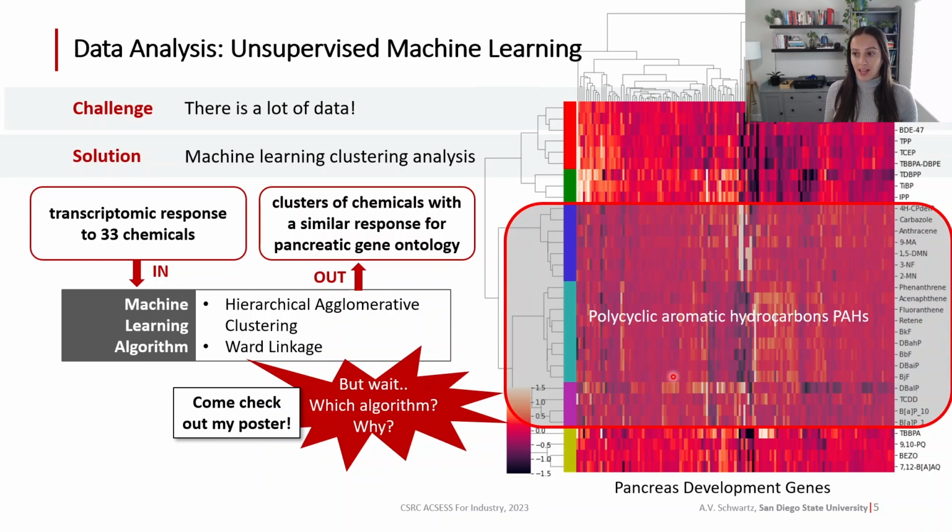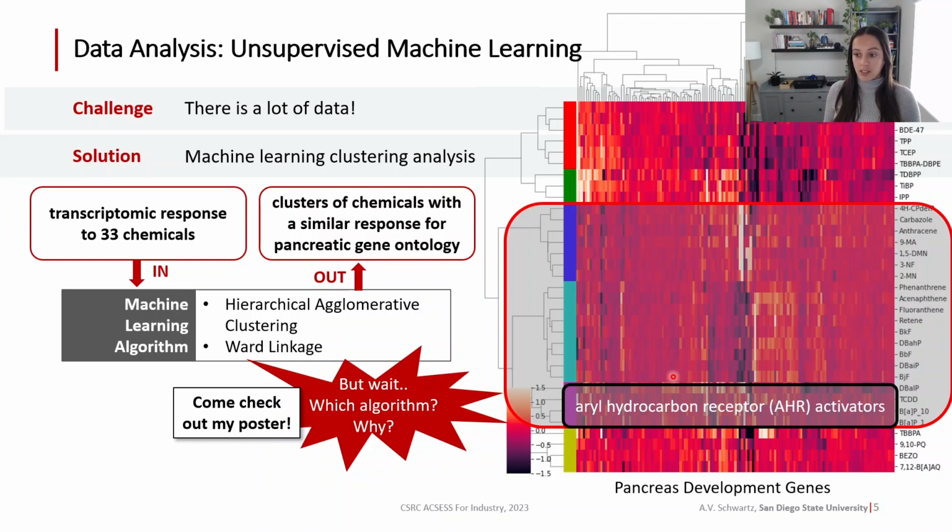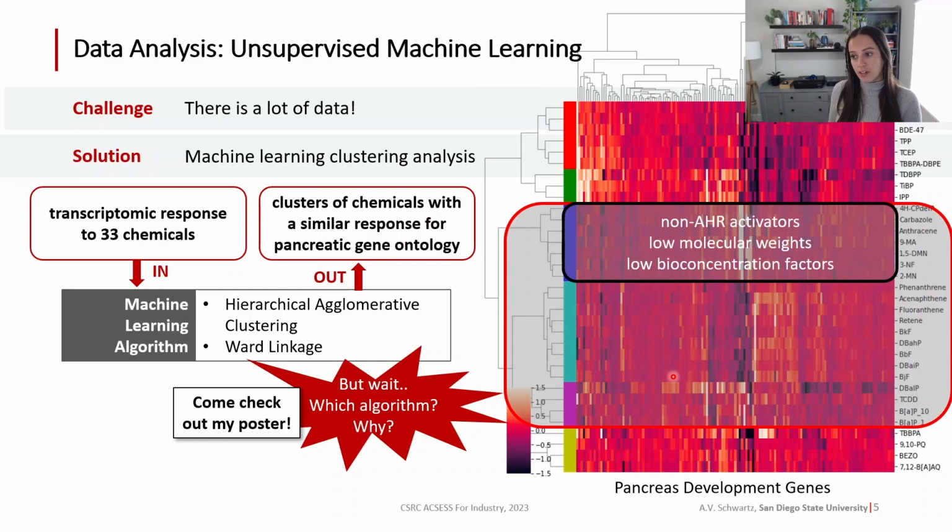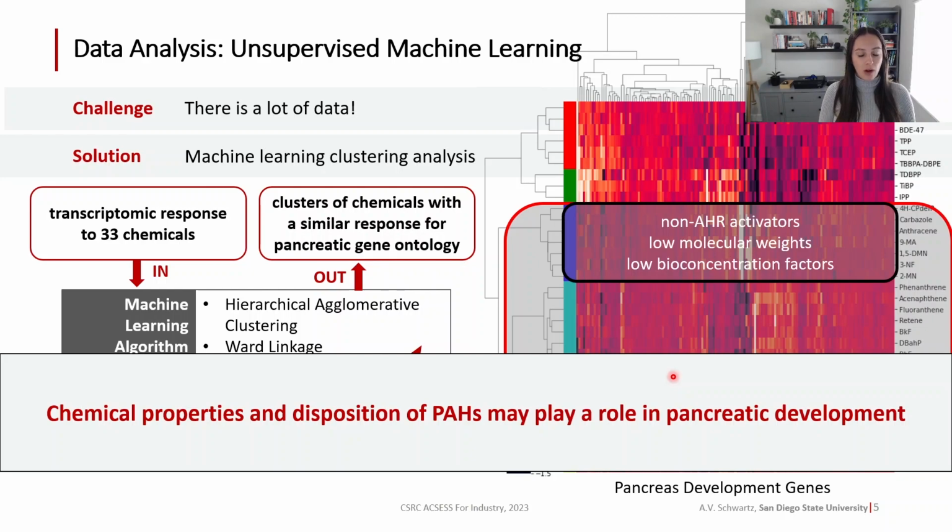Now these are both chemical classes, but we found that even within clusters 3, 4, and 5, chemical properties were identifying those clusters even further. Cluster 5 was primarily aryl hydrocarbon receptor activators. Cluster 3 were non-AHR activators and chemicals with low molecular weights and low bioconcentration factors. So ultimately, what we found is that chemical properties and disposition of PAHs may play a role in pancreatic development. This is really important as we start to build predictive models of how chemical properties may be able to predict pancreatic developmental toxicity when we're looking at gene expression. And again, this is important to identify the manifestation of diseases that may occur later in life.